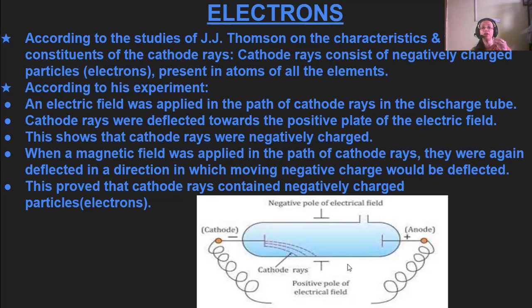When a magnetic field was applied in the path of the cathode rays, they were again deflected in the direction in which a moving negative charge would be deflected. When this was done with an electric field, he then tried a magnetic field, and he found that the rays moved in the direction in which a negative charge should move. This proved that the cathode rays contain negatively charged particles, which he named electrons.